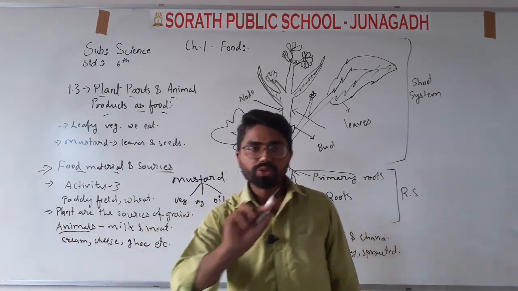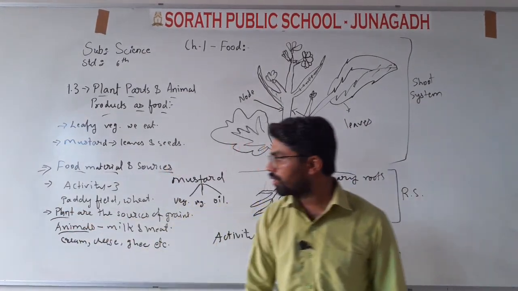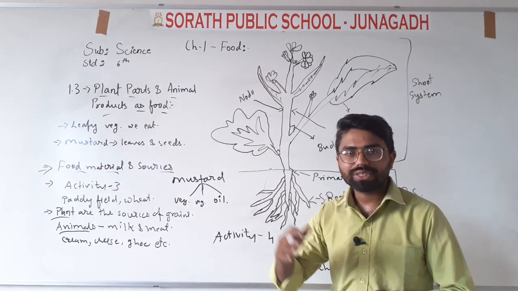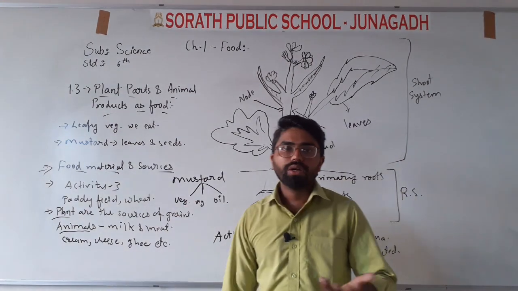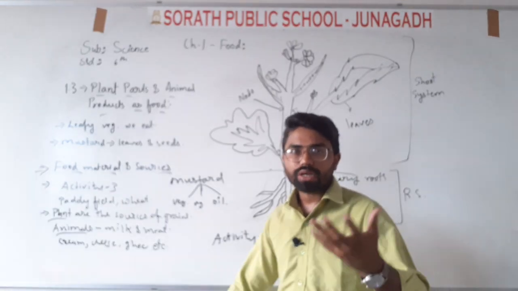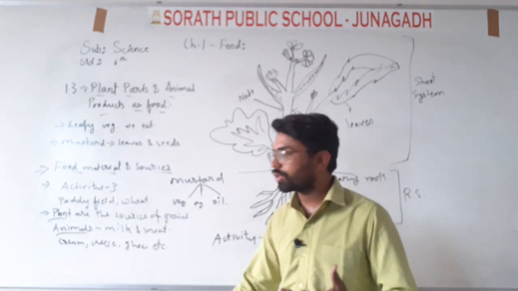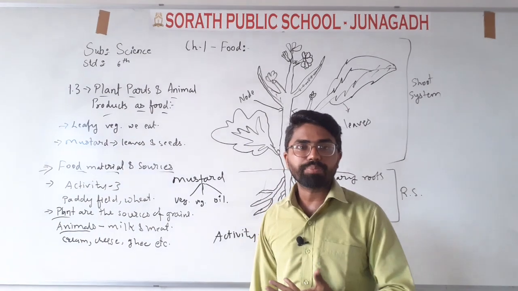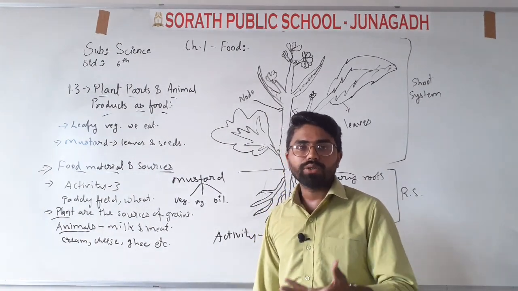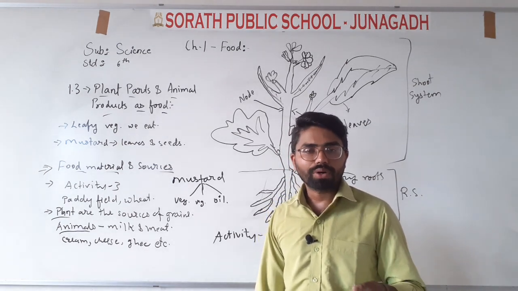And what is the main source of grains? The main source of grains is plants. Okay. So you should remember this also. Some questions may be asked from here also. That what is the main source of grains? Plants. Then what is the main source of milk, where do we get milk from? Animals. Give examples of the animals which give milk to us. Then you have to name the animals also: buffalo, cow, goat, camel, etc.